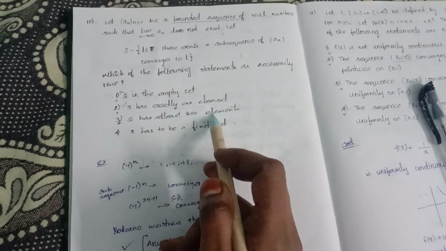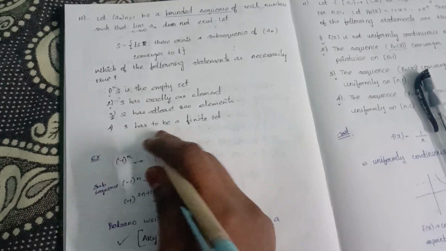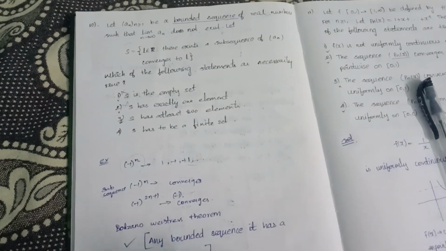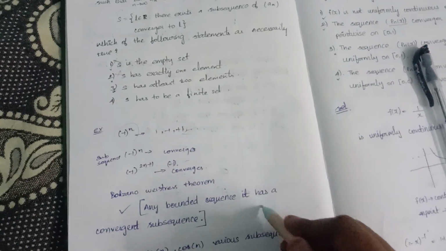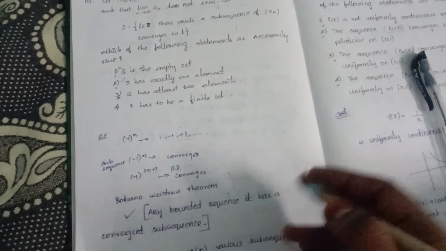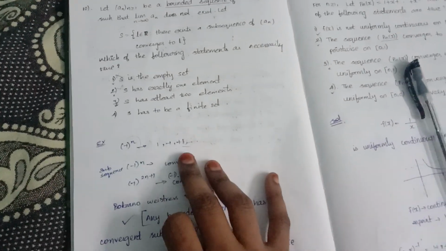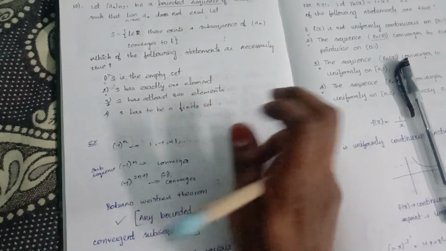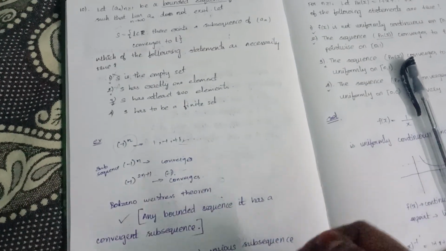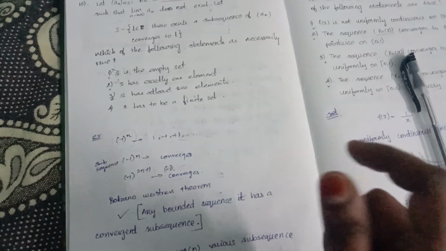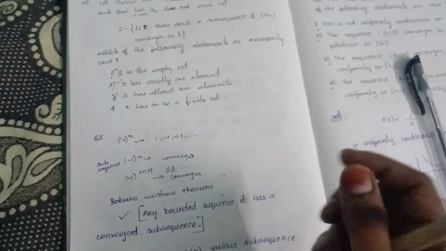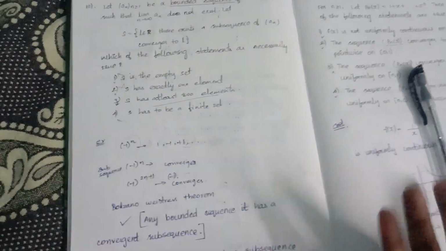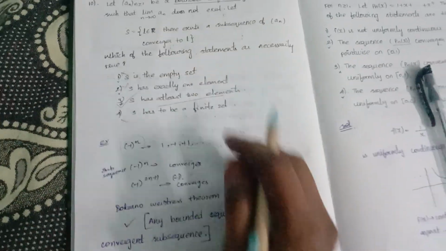And S has at least two elements, and whether S has to be a finite set. For this, from the Bolzano-Weierstrass theorem we know that any bounded sequence has a convergent subsequence. So it has a convergent subsequence, which means it need not be a finite set; it is related to an infinite set. So we can't claim that the bounded sequence has subsequential limits only in a finite set. So this option is wrong. It has many elements, so S has at least two elements is the correct option.